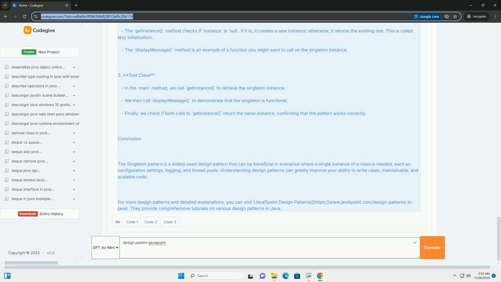Conclusion. The singleton pattern is a widely used design pattern that can be beneficial in scenarios where a single instance of a class is needed, such as configuration settings, logging, and thread pools. Understanding design patterns can greatly improve your ability to write clean, maintainable, and scalable code. For more design patterns and detailed explanations, you can visit Javatpoint Design Patterns, https://www.javatpoint.com/design-patterns-in-java. They provide comprehensive tutorials on various design patterns in Java.